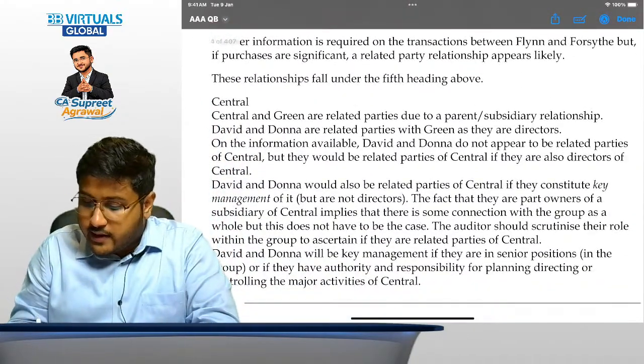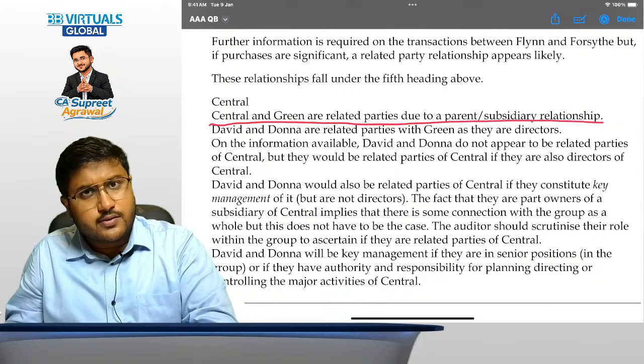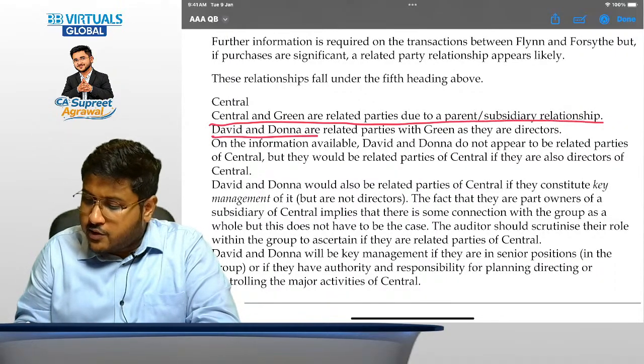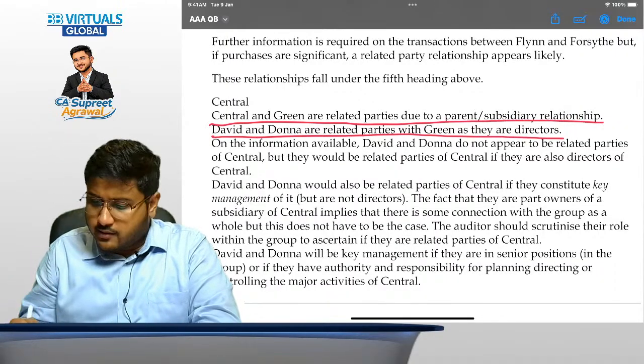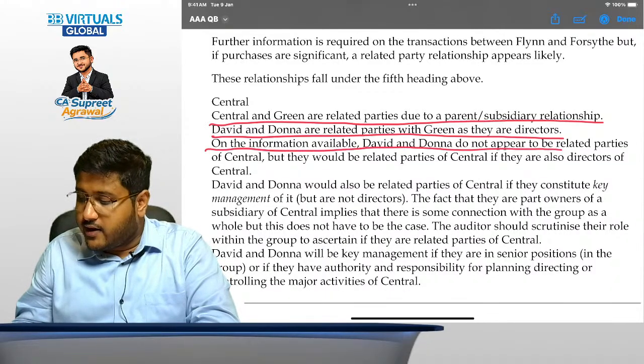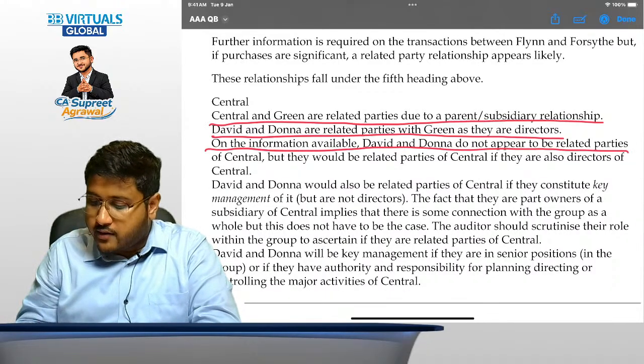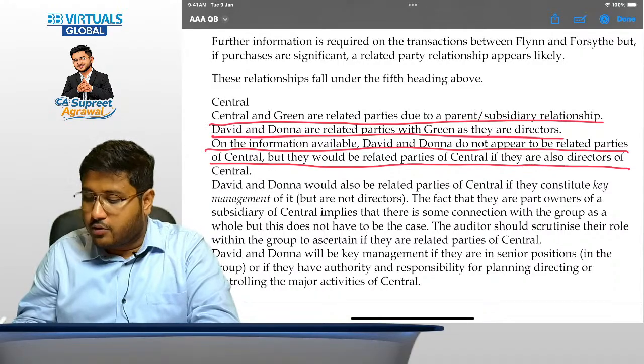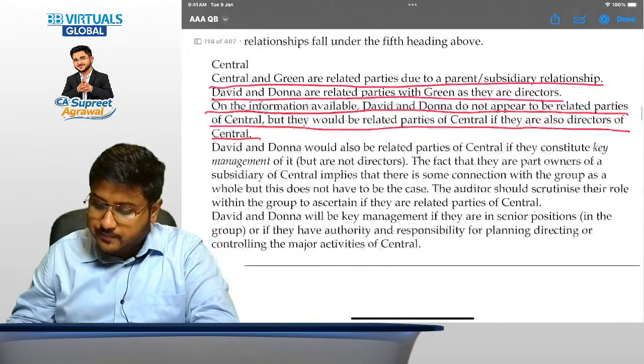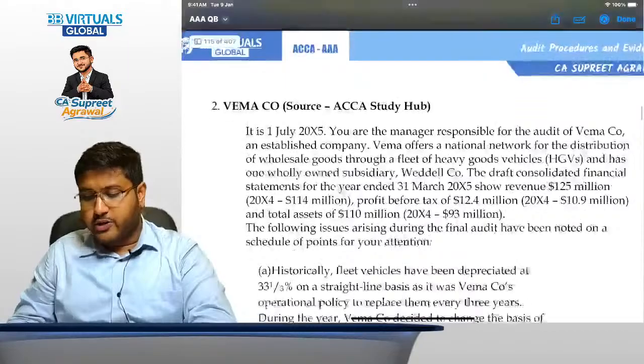Now, Central and Green are related parties due to the parent-subsidiary relationship, 75%. David and Donna are related parties with Green as their directors, right? On the information above, David and Donna do not appear to be related parties of Central, but they would be related parties of Central if they are also directors of Central, right? With this, we have solved question number 1.